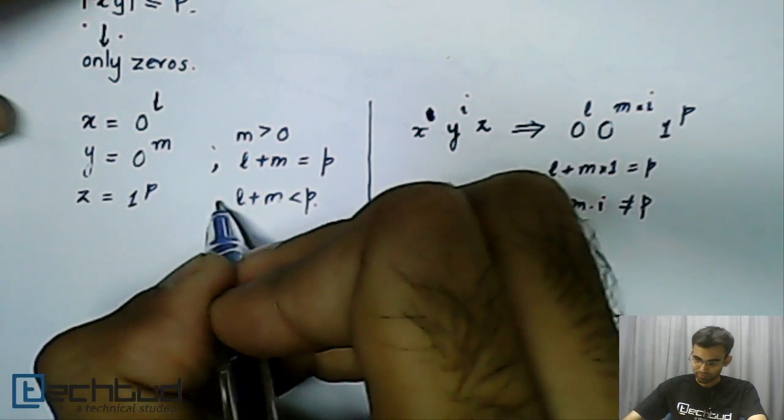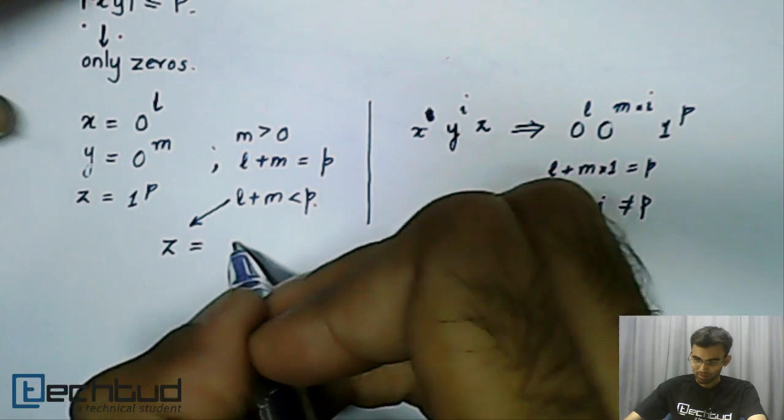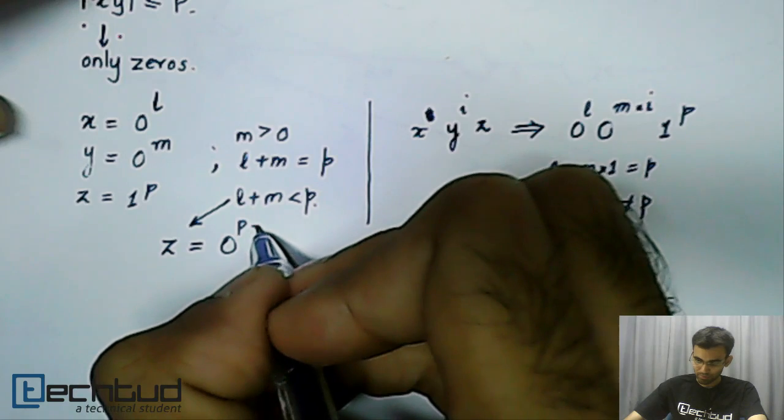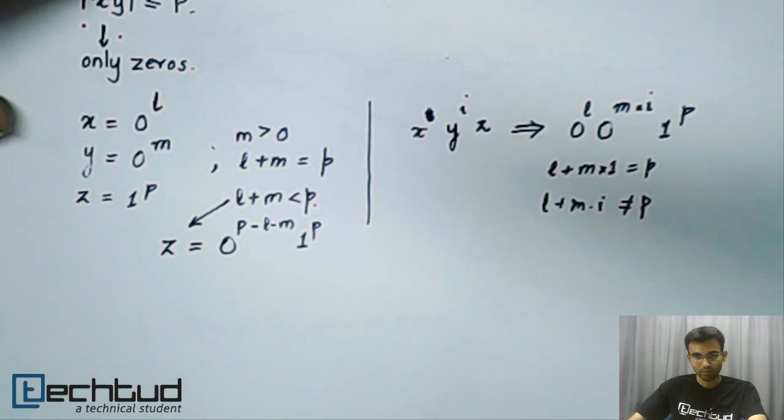Z will contain zeros, P minus L minus M of them, followed by 1 raised to P. Why?